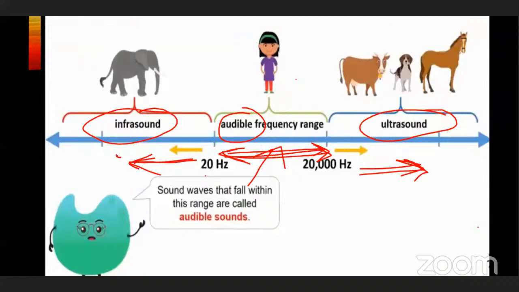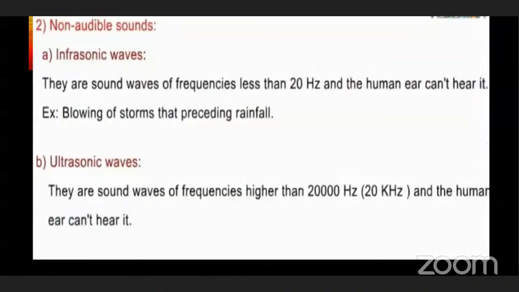Now we know that the sound waves that fall within the range 20 hertz to 20,000 hertz are audible sound. Non-audible sounds are infrasonic sounds and ultrasonic sounds. Infrasonic sounds are sound waves of frequencies less than 20 hertz, and the human ear can't hear them.